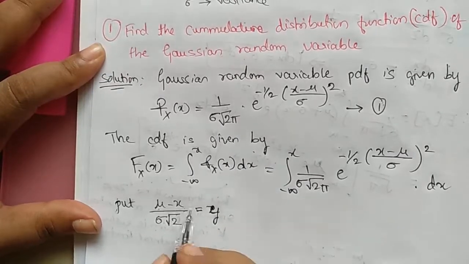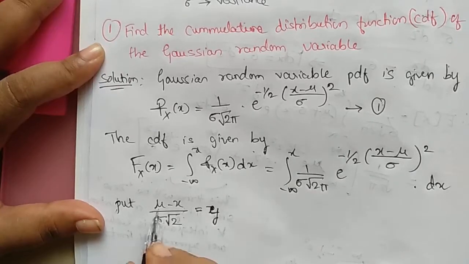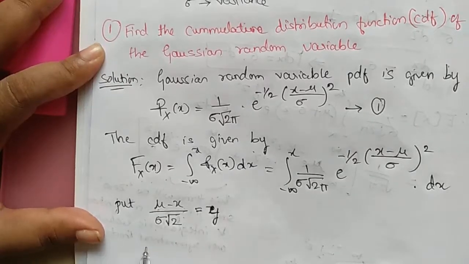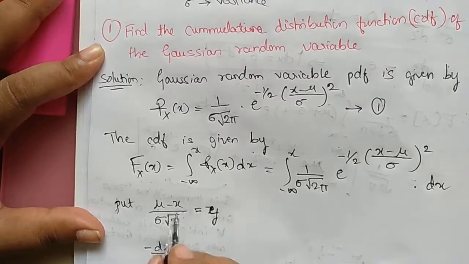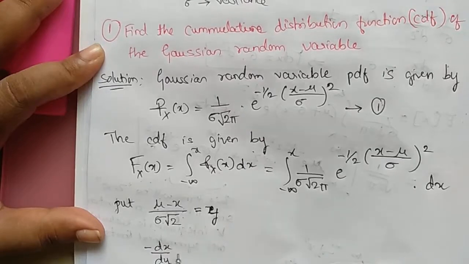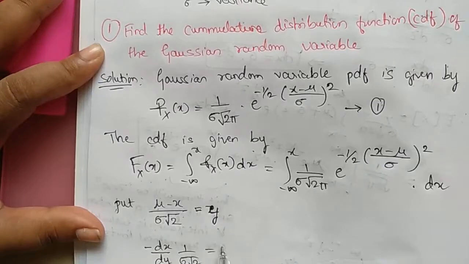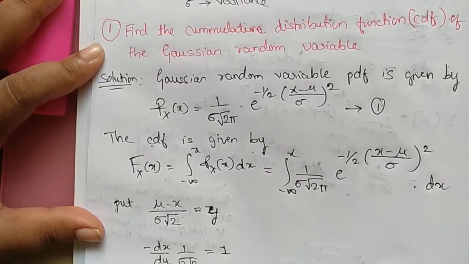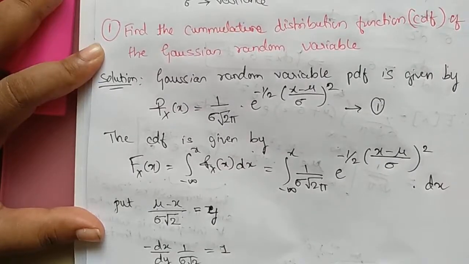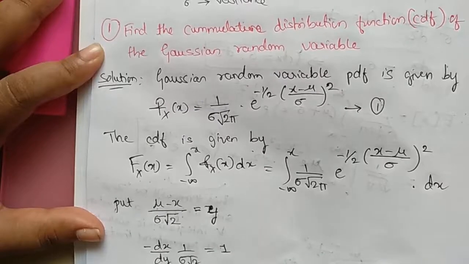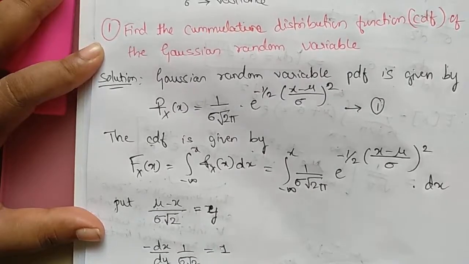The derivative of mu is 0, so we get minus dx by dy times 1 by sigma root 2 equals 1, since the derivative of y with itself is 1. Therefore, dx equals minus sigma root 2 into dy.